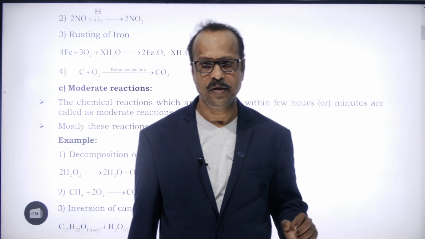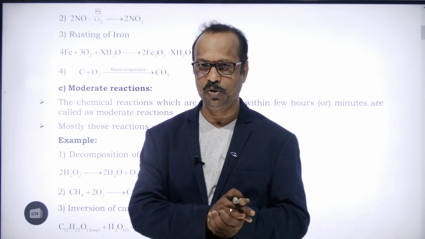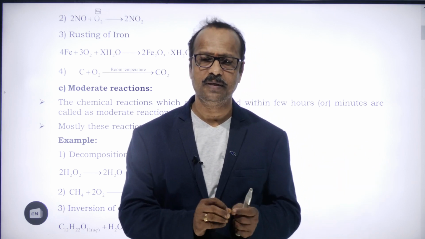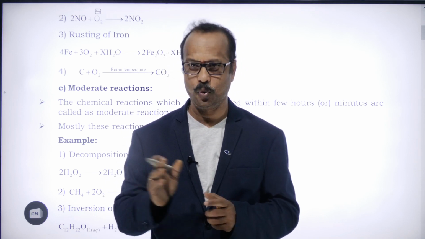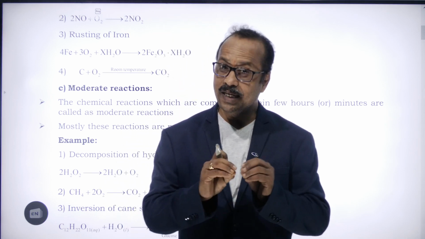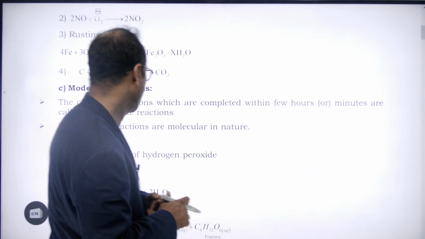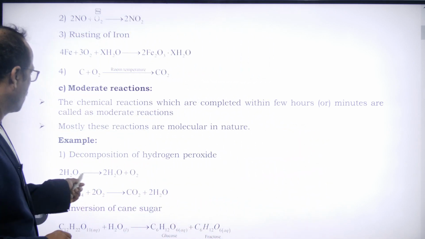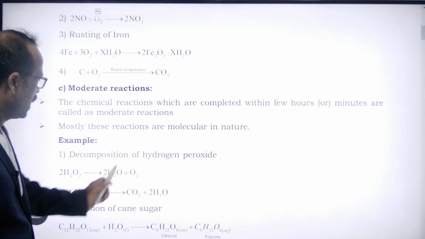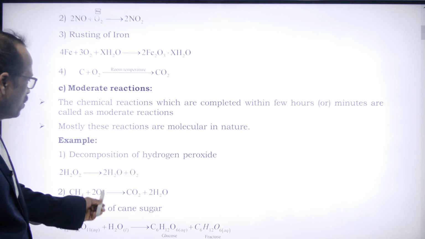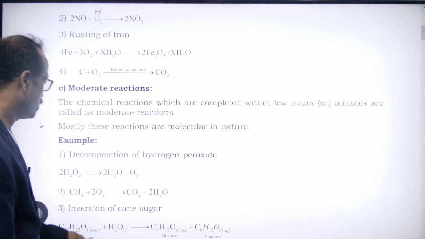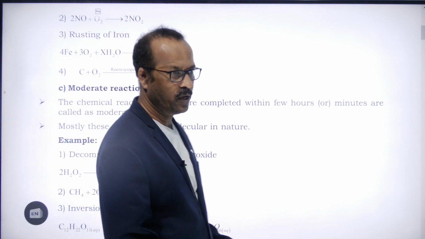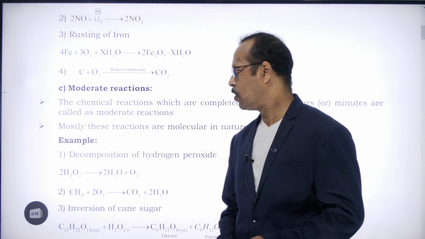If we keep it at normal temperature, at room temperature, then what happens? It will decompose into water plus oxygen, H2O plus half O2. So hydrogen peroxide decomposes into water and oxygen. Similarly, methane with oxygen forms carbon dioxide and water. Inversion of cane sugar, these all are examples of moderate reactions.